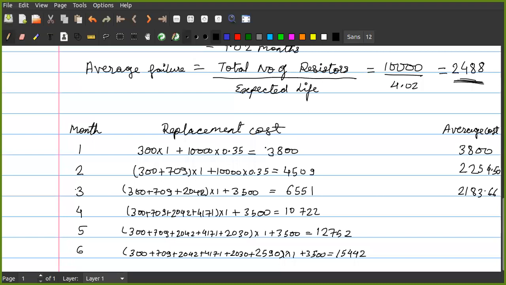What I am doing? I am just dividing this cost by the month. So the third column is equal to column number 2 divided by column number 1. So 6,500 divided by 3 is 2,183.66. Then 10,722 divided by 4 will be 2,680.5. Correct? Then next will be 12,752 divided by 5. That comes out to be 2,550.40.